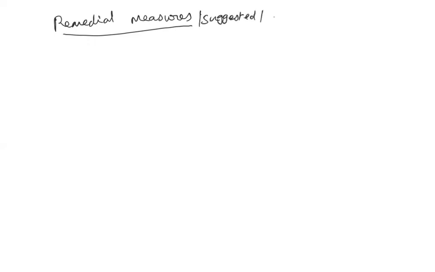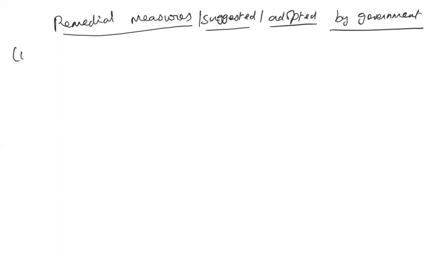Okay, so some of the remedial measures suggested or adopted by the government to rectify this problem.